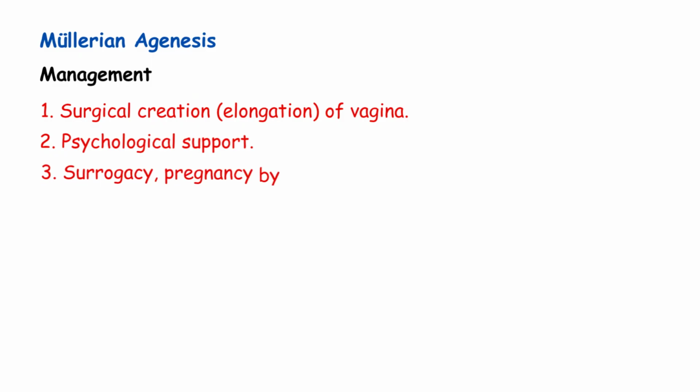Third, surrogacy, pregnancy by surrogacy. Here's how this works. The patient has functioning ovaries. Her eggs can be retrieved. They can be fertilized in vitro with her partner's sperm. The embryo is then implanted in a surrogate's uterus. The surrogate carries the pregnancy. This way, the baby is genetically the patient's own biological child, just carried by someone else.